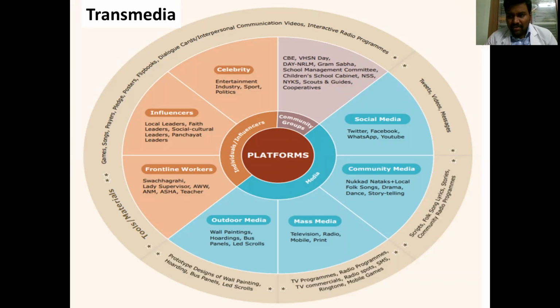As I told, in this summary diagram of the transmedia approach, there are various levels. Under the individual influences level, celebrity influences, local leaders, frontline workers, etc. can be included. Under the community level, all the school teachers, NSS volunteers, etc. can be included. Under the media side, social media, community media, outdoor media, mass media, etc. can be included for these platforms.